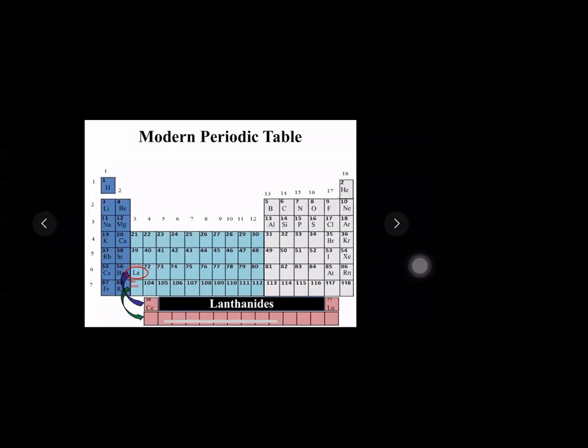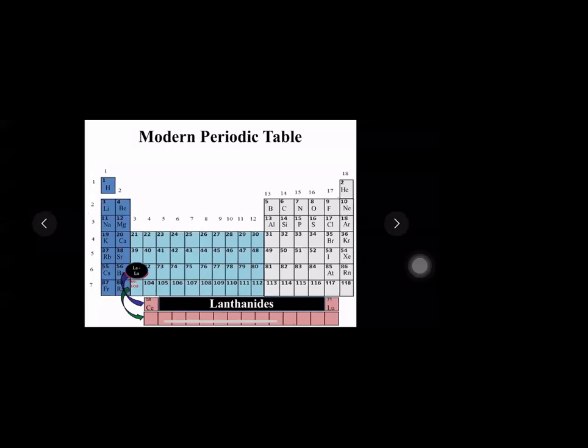As you can see here, the 58th element is Ce. Ce stands for cerium and the series ends with Lu. Lu stands for lutetium. So my lanthanide series basically starts with the first element, whose properties the lanthanides follow, which is lanthanum, La, and ends with lutetium, which is Lu.